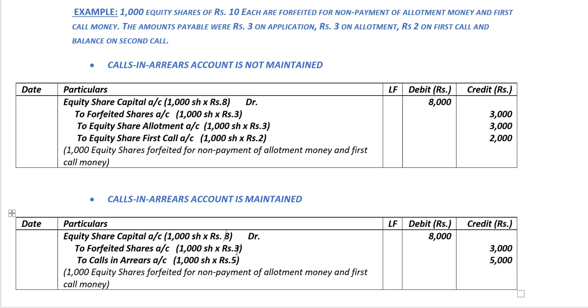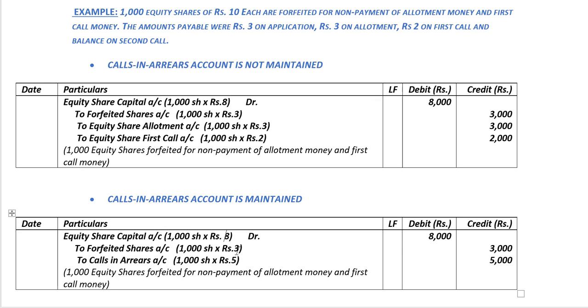And we will credit calls in arrears account with the total amount which has been called up but not paid by the defaulting shareholder. In this case, it's 1,000 shares multiplied by rupees 5 per share, 5,000 rupees. We arrived at rupees 5 per share calls in arrears by adding up rupees 3 per share not paid on allotment plus rupees 2 per share not paid by the defaulting shareholder on the first call. Narration: 1,000 equity shares forfeited for non-payment of allotment money and the first call money.